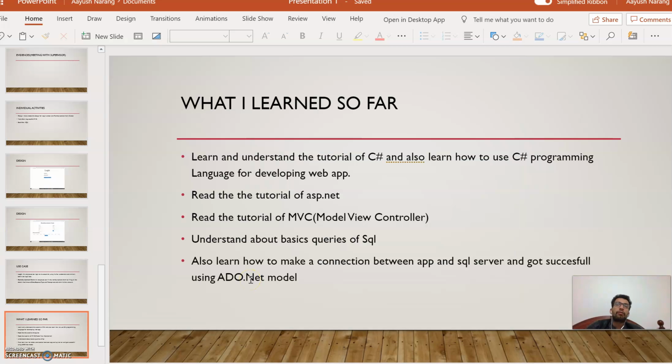Now I'm going to explain what I learned so far. I have learned C#, and SQL server, the basic queries I mean. I also learned MVC, which is basically model, view and controller. I also learned how to make a connection between the web application and the SQL server, and I used the ADO.NET model.